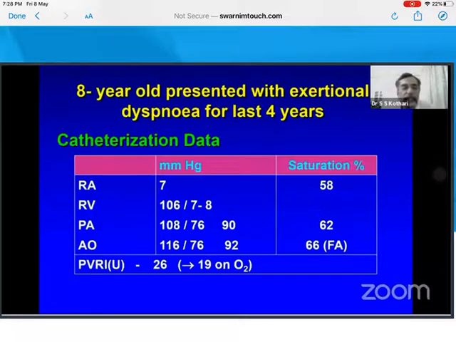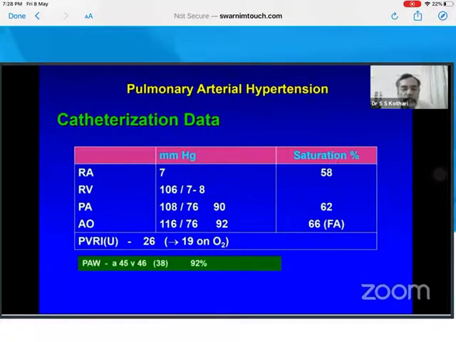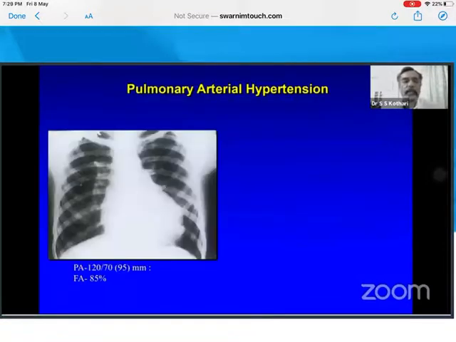Just now we said if resting PVR is high, we should not operate. And we operated on this patient because he had mitral stenosis also. So when you have a wedge pressure, there are secondary changes and they are reversible. So any patient with left to right shunt and mitral stenosis is operable if the MS is severe, because the back pressure changes somehow prevent them from developing severe Eisenmenger changes. Not too many cases are like that, but remember, a post-capillary PH has a protective effect, and this patient was well.